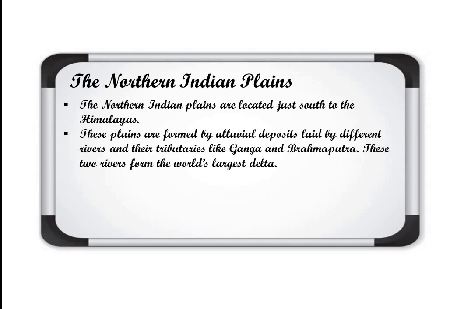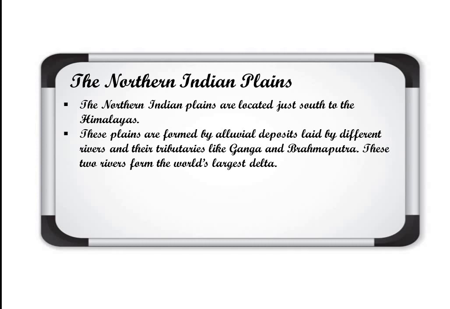Delta is basically a land mass that rivers form at their mouth. Mouth means when they are entering the ocean. The river's mouth is the place where rivers enter the ocean. So a delta is formed by different rivers at their mouth, and it is of triangular shape.